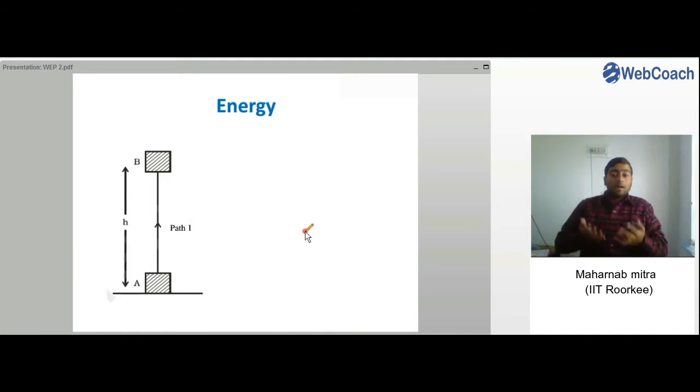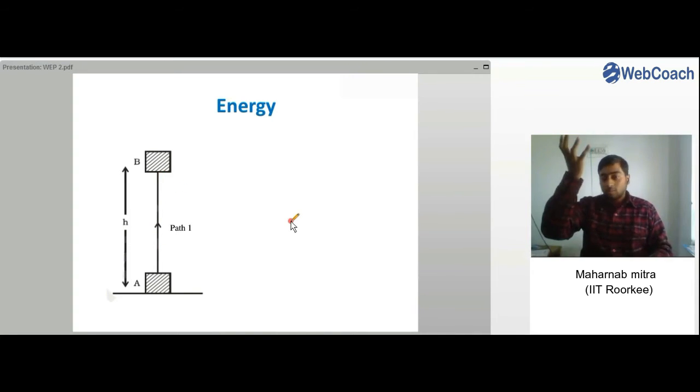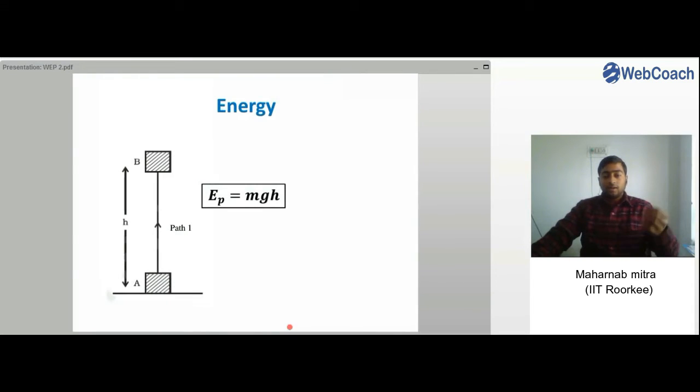So let us now consider the paths in which an object is taken to a height h, and let us see, does the amount of energy stored in that body change when it is taken to the height of h by different paths? Now the first path which is used is directly taking the body up to a certain height h. And now what is the potential energy stored in that body? It is mgh, right? Potential energy stored in that body will be mgh.